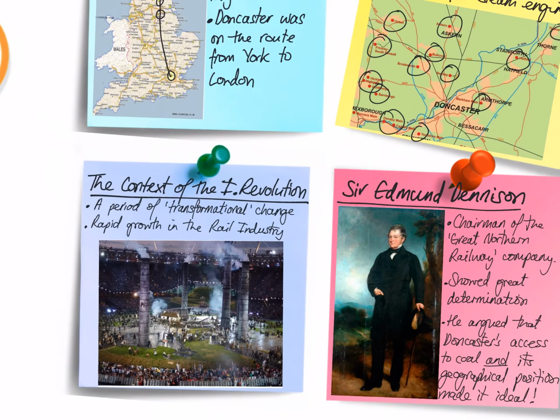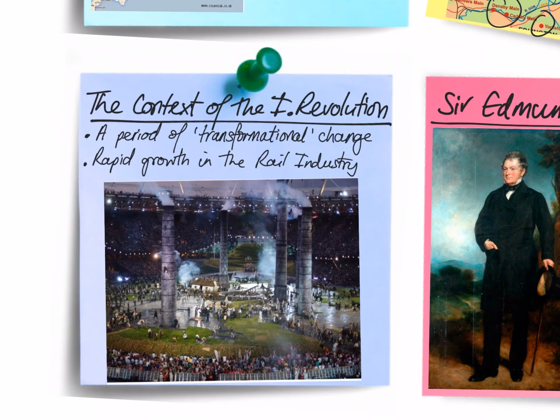Moving on from that, let's look at the context of the Industrial Revolution itself. We've said on a number of occasions that the events within British history are inextricably linked to that of the Doncaster Plant Works site. We know that this was a period of transformational change. We know that there was rapid growth in the rail industry. And without that rapid growth in the rail industry, and without this period of considerable and transformational change where we had factories and chimneys and all the rest of it, the site would never have come to Doncaster in the first place. So we must include that context of the Industrial Revolution.